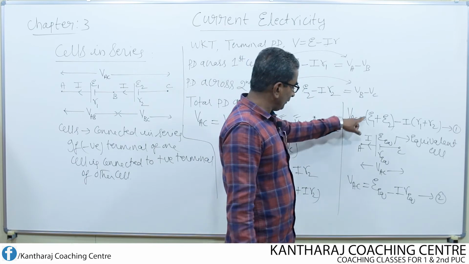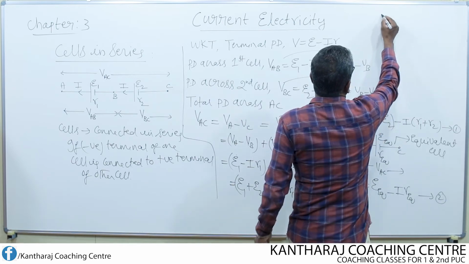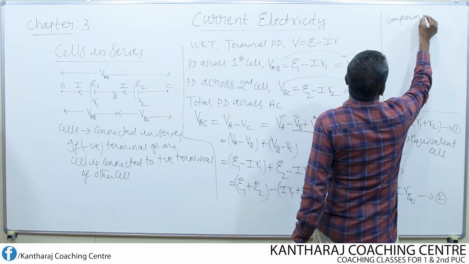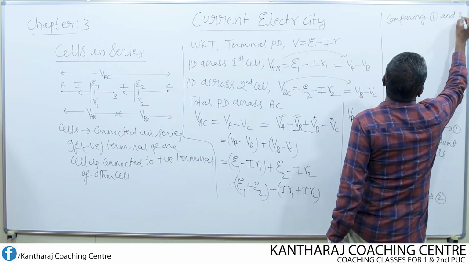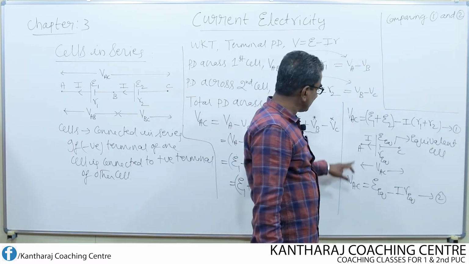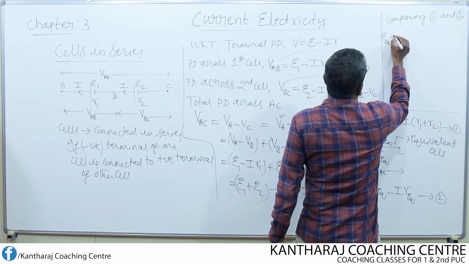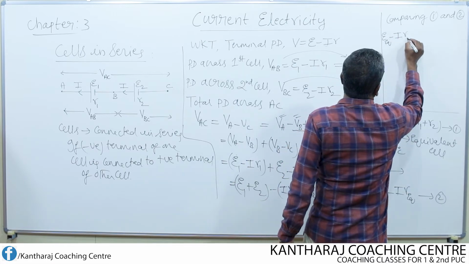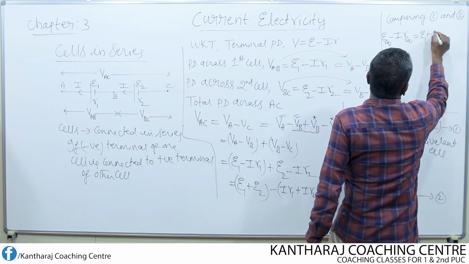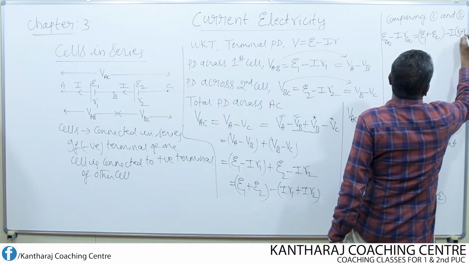Now compare equation 1 with equation 2. VAC is there, the left hand side is the same. The right hand side becomes E equivalent minus I into R equivalent, equal to E1 plus E2 minus I into R1 plus R2.